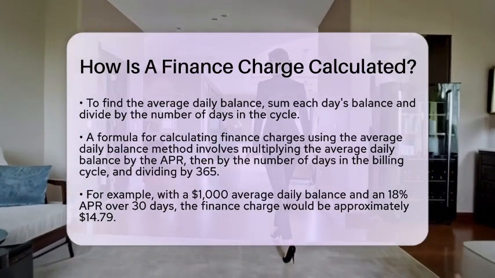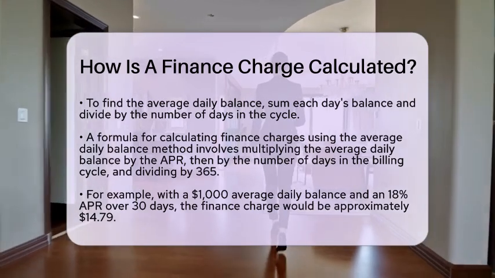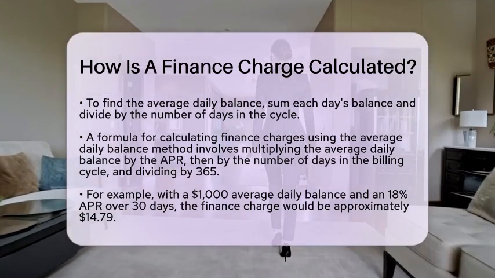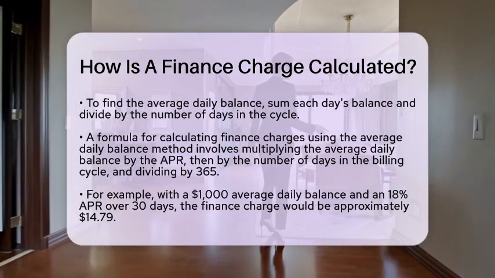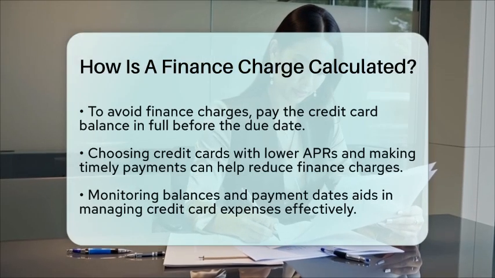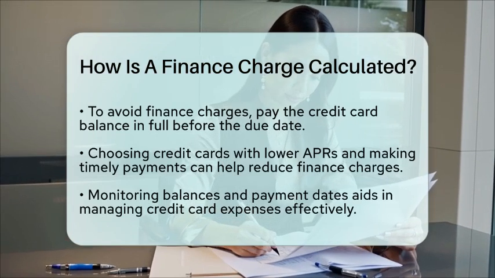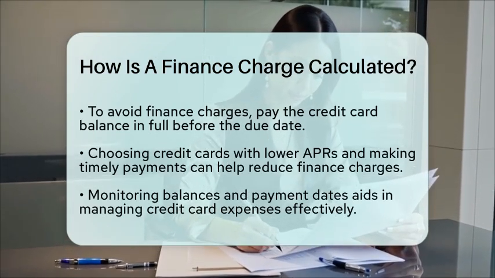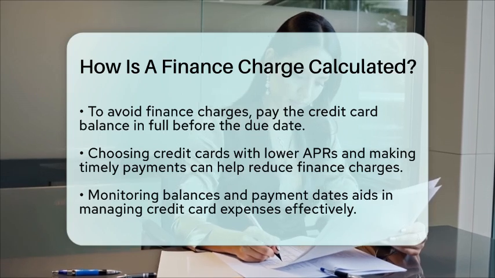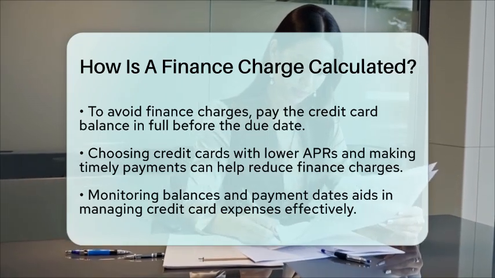Now, multiply your average daily balance of $1,000 by the daily interest rate. This gives you about $0.4931 per day. Finally, multiply this daily finance charge by 30 days, which results in a total finance charge of around $14.79 for that billing cycle.